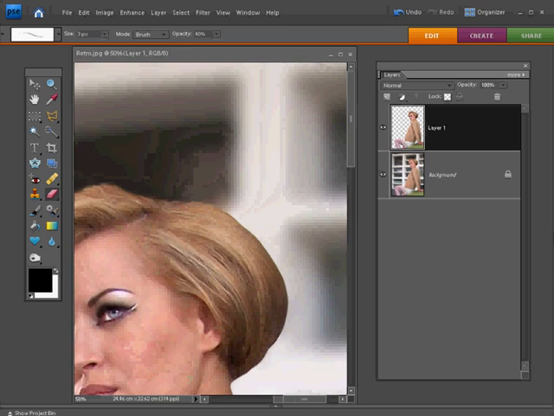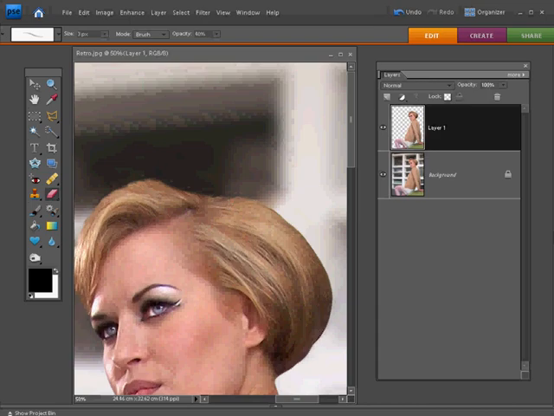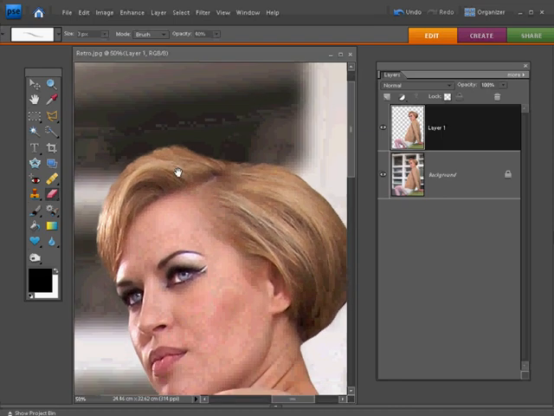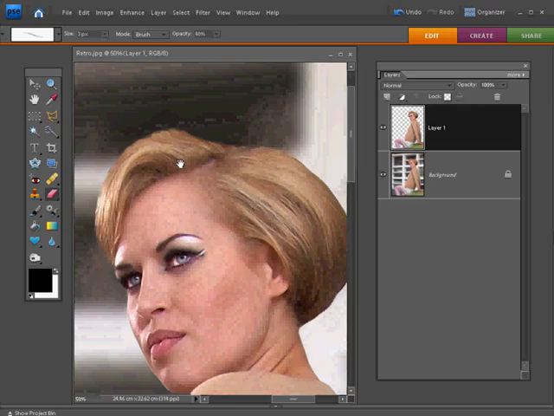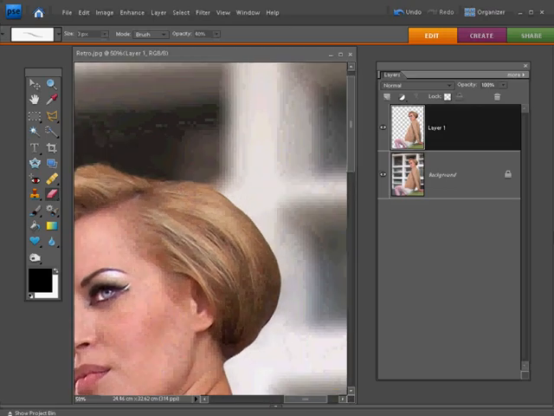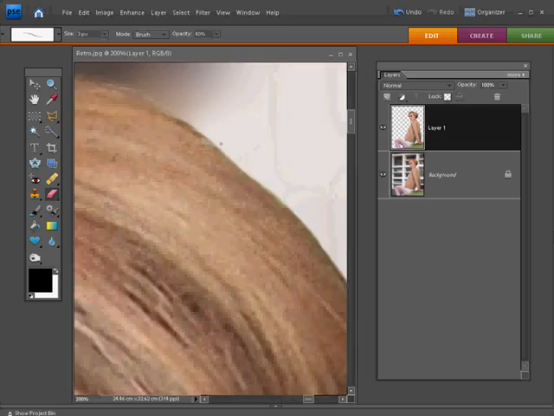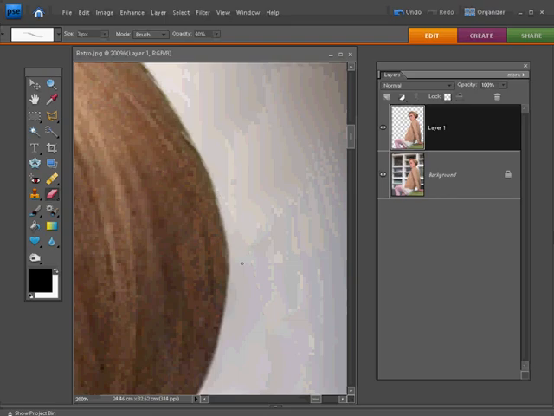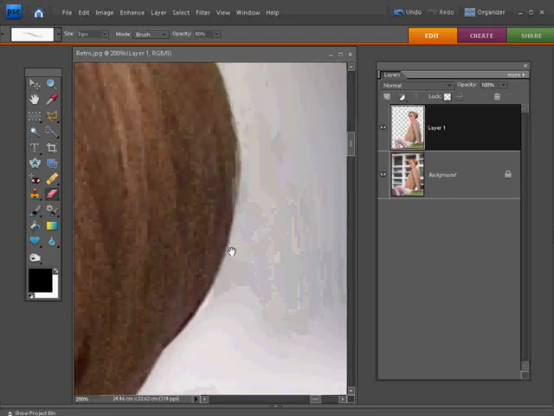So you may not be able to see on this video, but if you're having a go at this on your own picture or the example picture, you'll see that even though it looks a little bit choppy close up, as soon as you zoom out to about 50% or so, it starts to look a lot more natural. We'll just carry on working down the back of her head here, just creating that slightly more realistic join. As I say, you can spend a lot more time on this on your portraits at home.